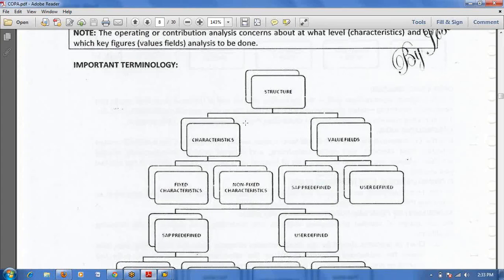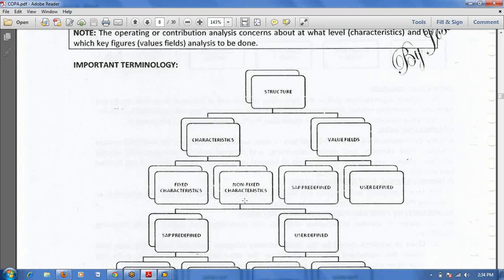Here characteristics are of two types. One is fixed characteristics, which we won't create. At the time of operating concern creation, the system will create these characteristics. There are 19 fixed characteristics: company code, profit center, business area, sales organization, distribution channel. Non-fixed characteristics, maximum we can maintain 50 characteristics.